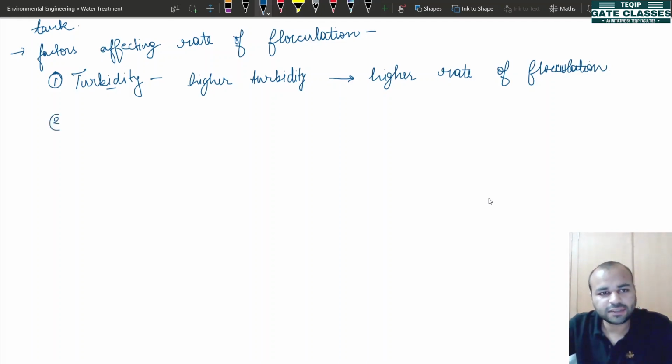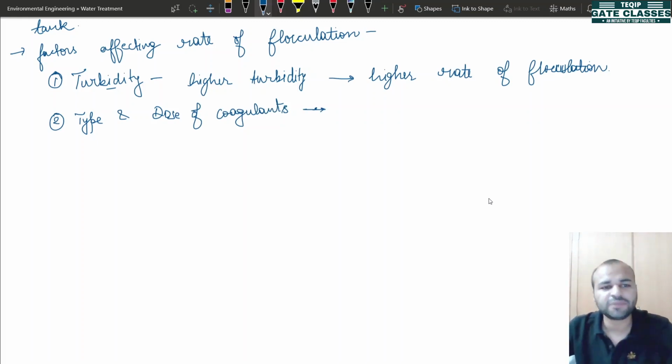Now the next thing which affects flocculation is the type and the dose of coagulants. If the dose is high, then again the chances will be higher because more of those sticky precipitates will be formed. And types we have discussed earlier, we discussed 4 types, and we learned which ones are heavy, which ones are lighter. So that concept also applies here.